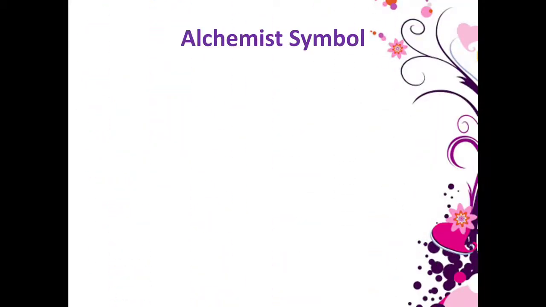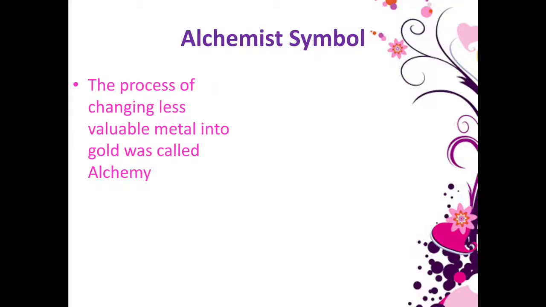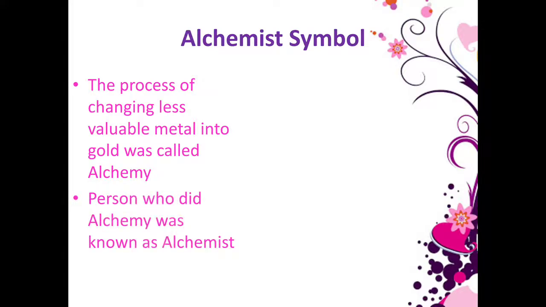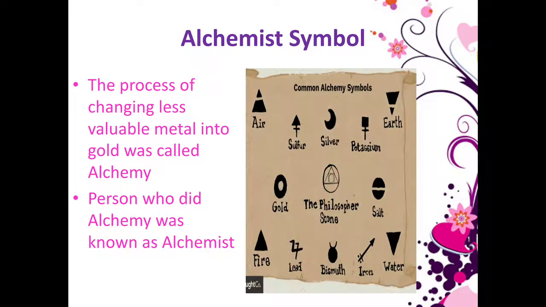Next, let us see about alchemist symbols. In the days of alchemists, the different materials that they used were represented by symbols while they tried to change less valuable metal into gold. The process was called alchemy and the men who did this work were known as alchemists. These are the alchemist symbols.